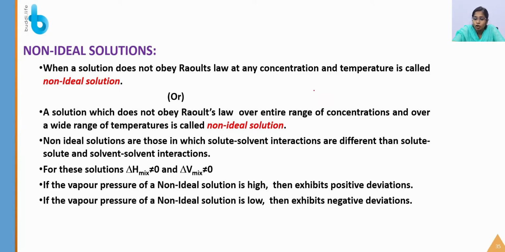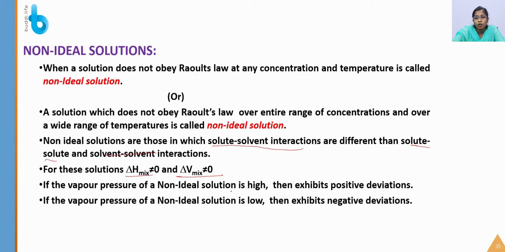In non-ideal solutions, the solute-solvent interactions are different from the solute-solute and solvent-solvent interactions. Here the intermolecular forces of attraction will be different, so ΔH will not be equal to 0 and ΔV will not be equal to 0.